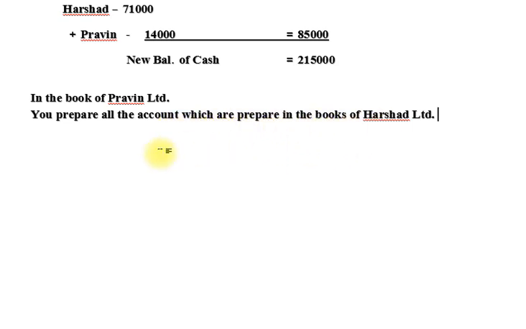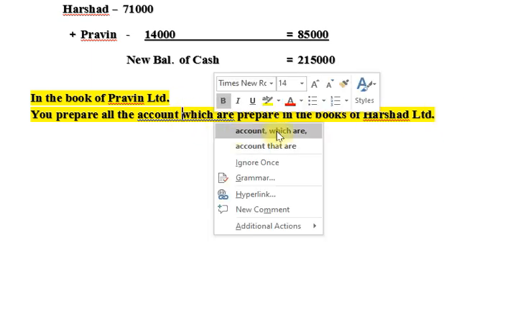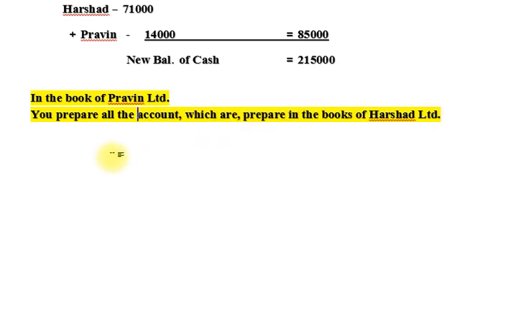Okay friends, so this is your homework. After you prepare the accounts, note down your answer in our comment box, and then after I will give the right answer.